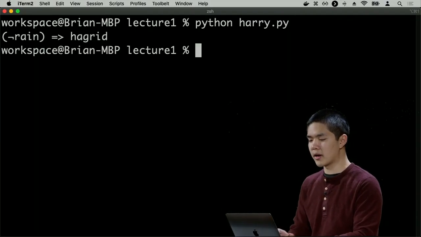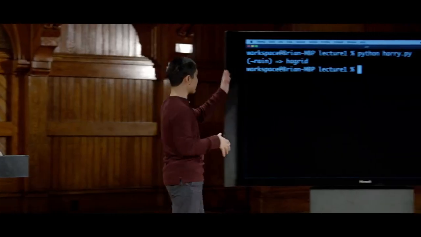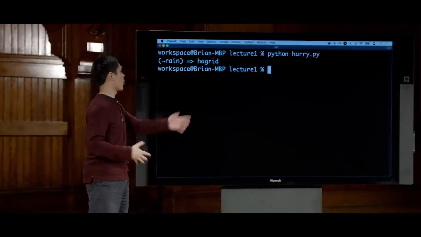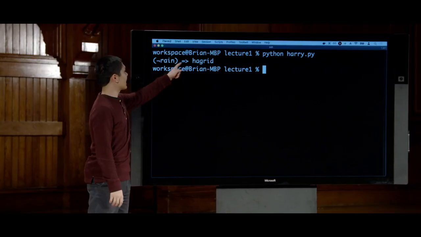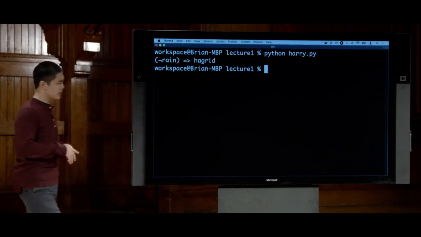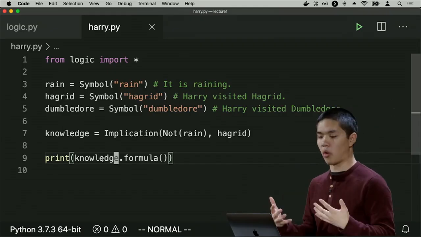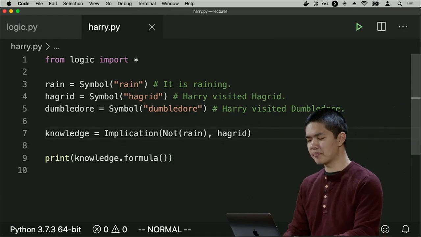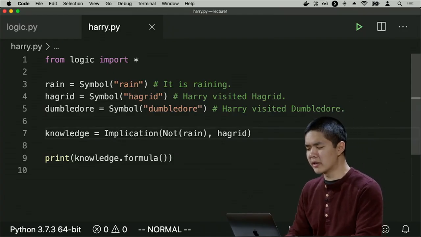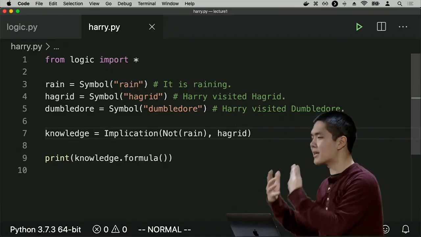So I run python harry.py, and this is the logical formula that we see as the result, which is a text-based version of what we were looking at before. That if it is not raining, then that implies that Harry visited Hagrid. But there was additional information that we had access to as well. In this case, we had access to the fact that Harry visited either Hagrid or Dumbledore. So how do I encode that? Well, this means that in my knowledge, I've really got multiple pieces of knowledge going on. I know one thing and another thing and another thing.